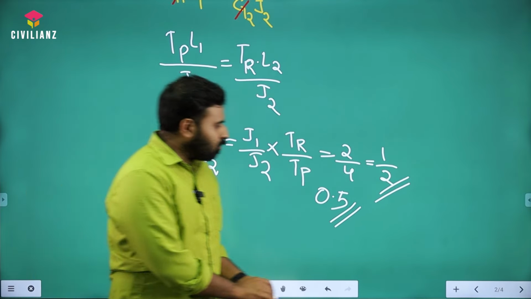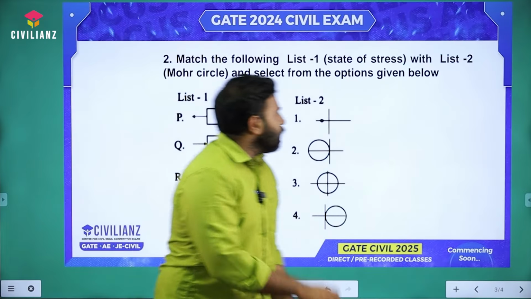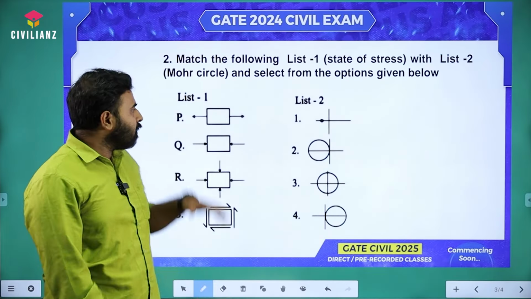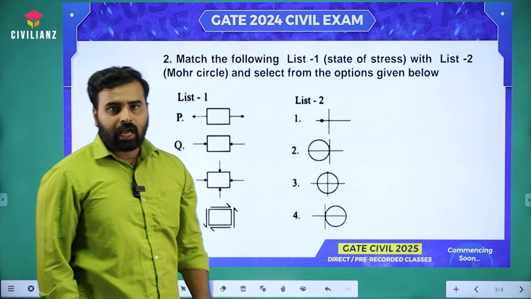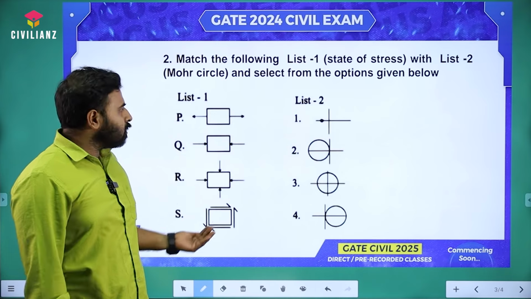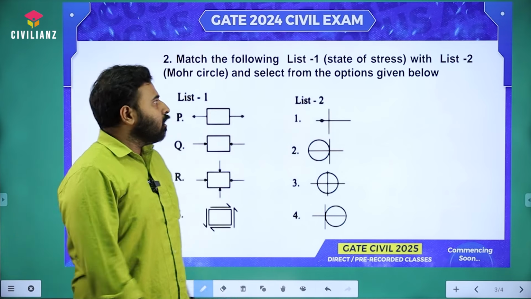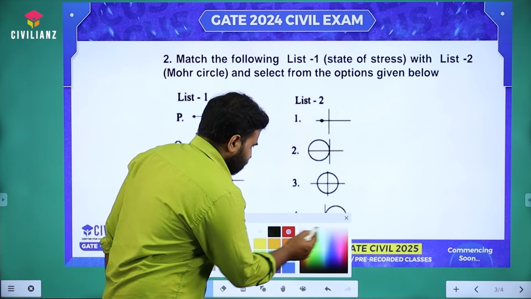Okay, so let's move to the next question. The next question is the match the following question. You have 4 different loading conditions and the corresponding Mohr circle is given in list 2. You have to match P, Q, R, S with 1, 2, 3 and 4. So now let's solve this.